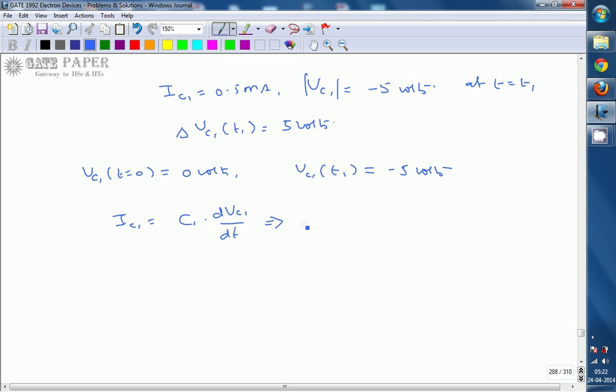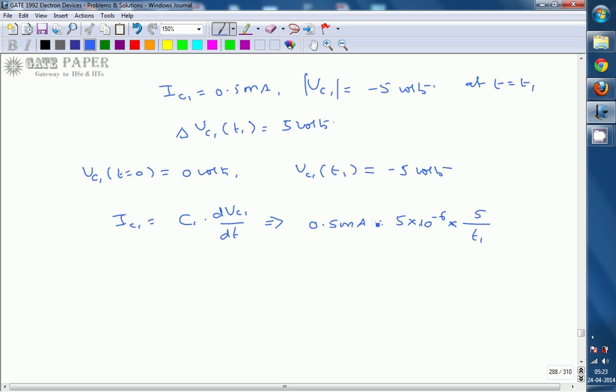So 0.5 milliamperes is equal to C1, given as 5 microfarad, that is 5 into 10 power minus 6 farads, into dVC1, which is VC1 of T1 minus VC1 at t equal to 0, that is 5 volts, divided by the change in time, which is T1.